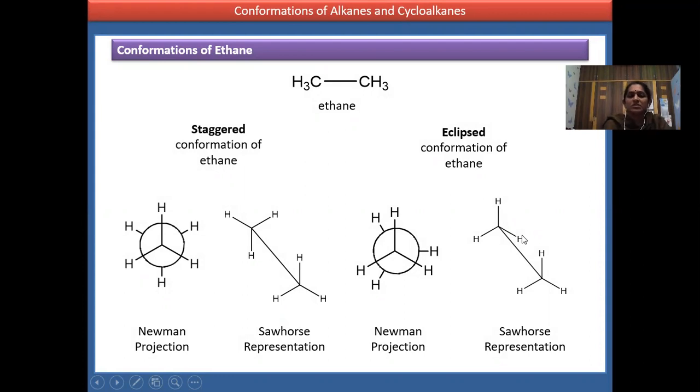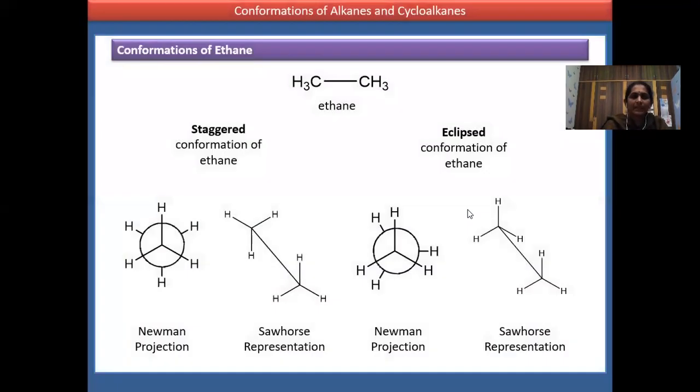So these are the conformations of ethane. Ethane has four structures: two Newman projections, the staggered and eclipsed conformations, and two Sawhorse structures, one trans and the other cis.